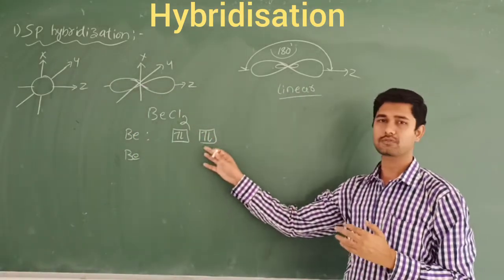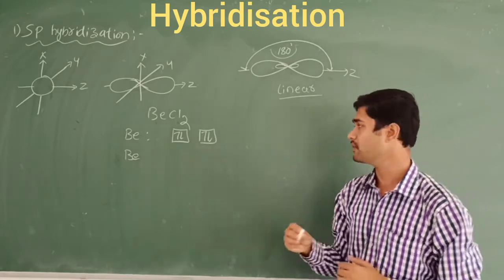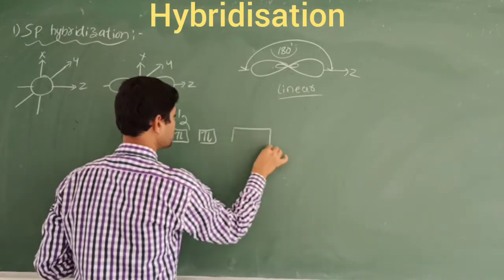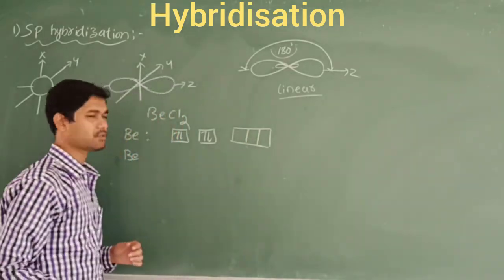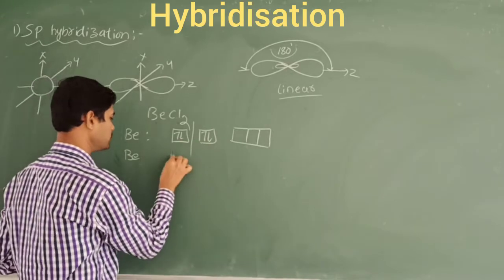So then only this is going to the excited state. This is called the ground state. Now we are going to write the excited form. So what happens? Here also, the 2p orbitals will have no electrons in them, right? Now this is the stable one, so we have to take this one.